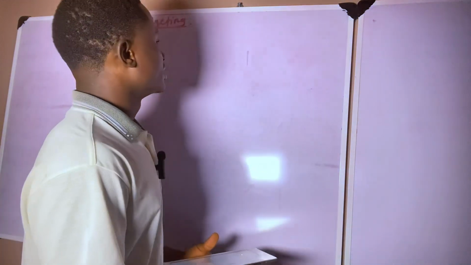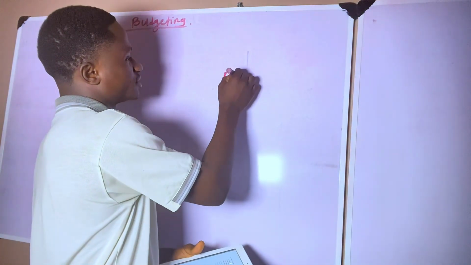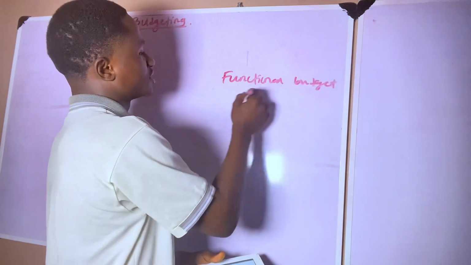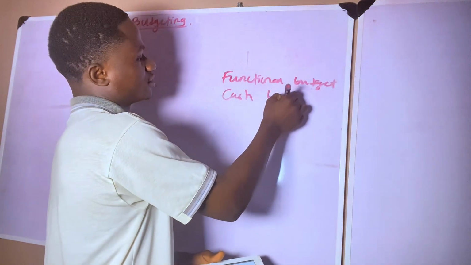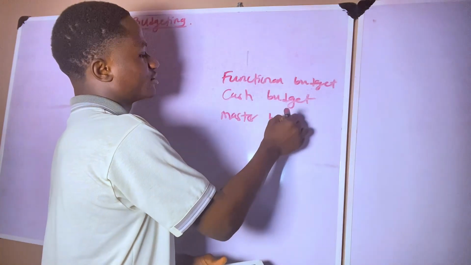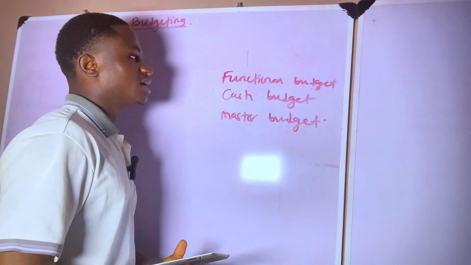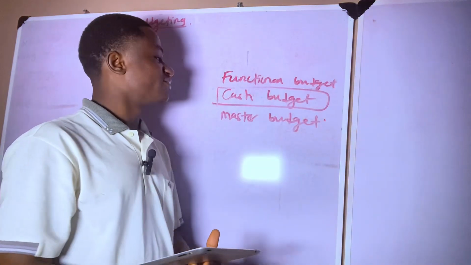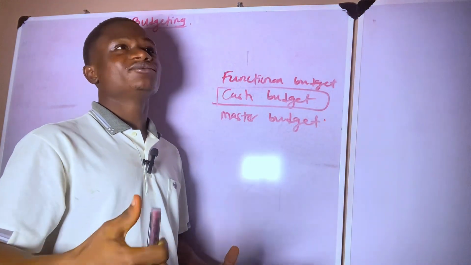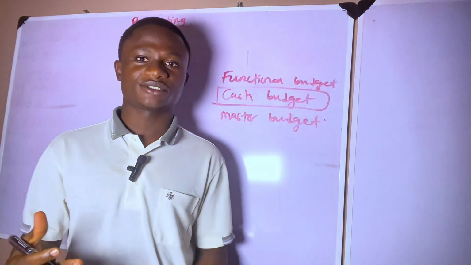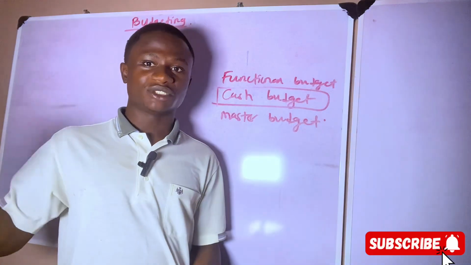We need to understand that there are different kinds of budgets. There is the functional budget, there is the cash budget, there is the master budget. Of all these budgets, for this class I'll dwell on the cash budget. Then in our next class we can look at the functional budget and the master budget. I will even teach how to prepare what we call a flexible budget, but in our subsequent videos.